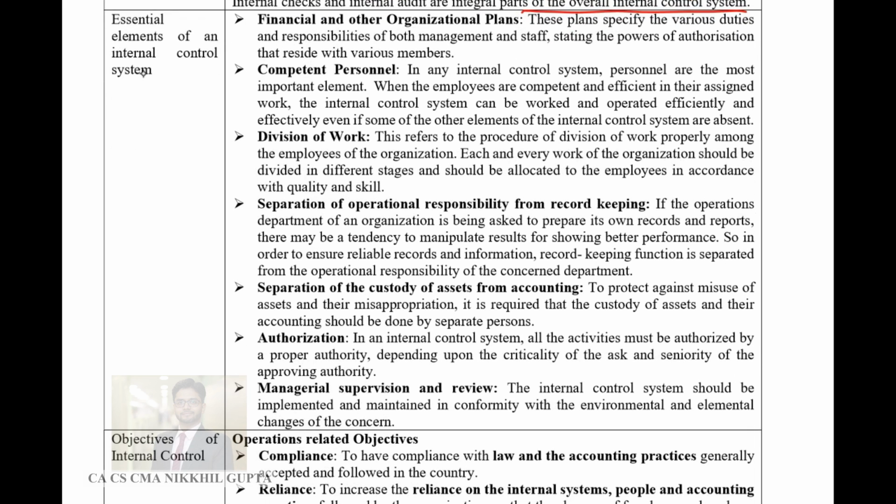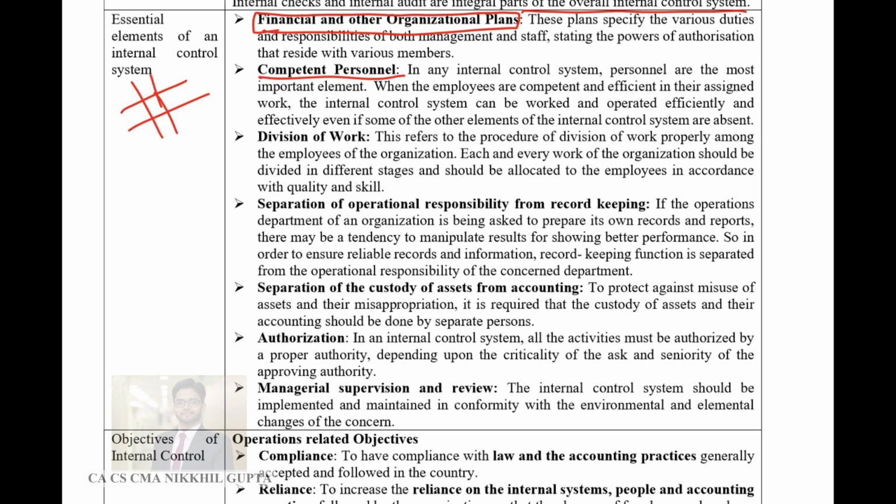What are the essential elements of an internal control system? How would a management employ a good internal control system? Guys, first of all, financial and other organizational plans. Internal control starts with planning. As soon as you have a plan in your mind about your business, plan related to operations, plan related to finance, you have to employ the right people on those jobs, and those people should be accountable to their seniors. So authority and responsibility should be delegated at the time when planning is being done, and that is the first step of every internal control, because control starts at the planning stage.